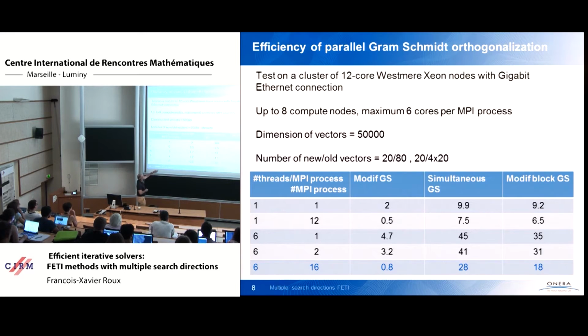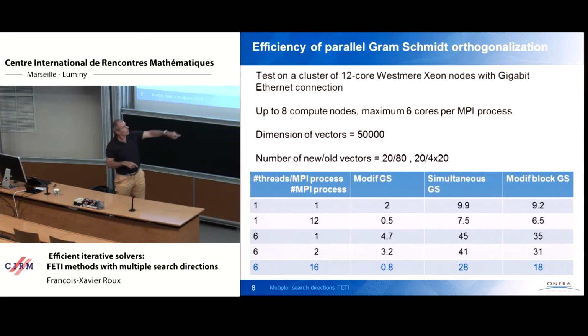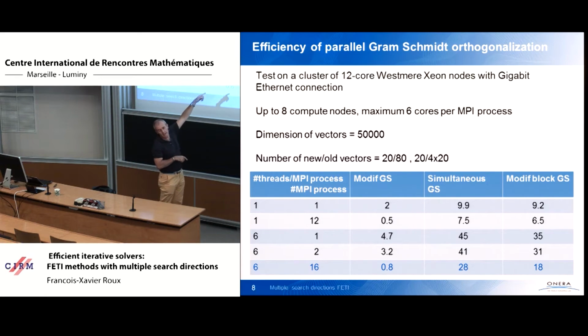When it is called simultaneous Gram-Schmidt, it means all the dot products are performed at once. And when it is called modified block Gram-Schmidt, it means that the dot products are performed by blocks. So in this column, it is 20 against 80. And in the last column, it is 20 against 20, 4 times, because there are 4 blocks.